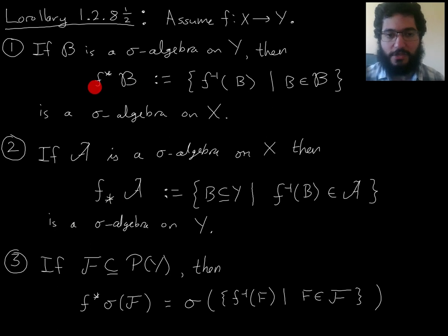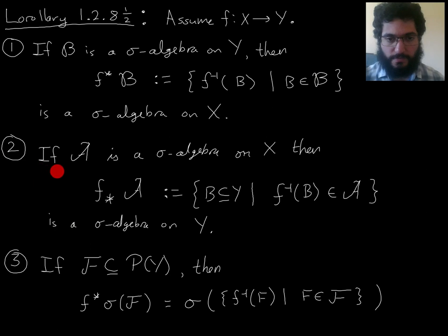So this is the definition. f upper star of a sigma algebra on the codomain of f is going to be this thing, which is a collection of subsets of the domain of f. And part one of this result is when you do this, you get a sigma algebra on X.